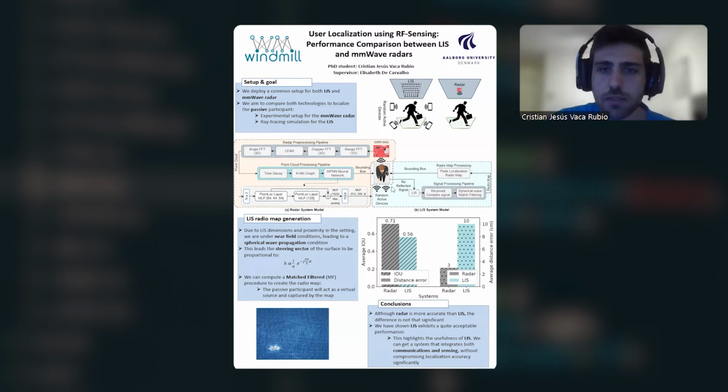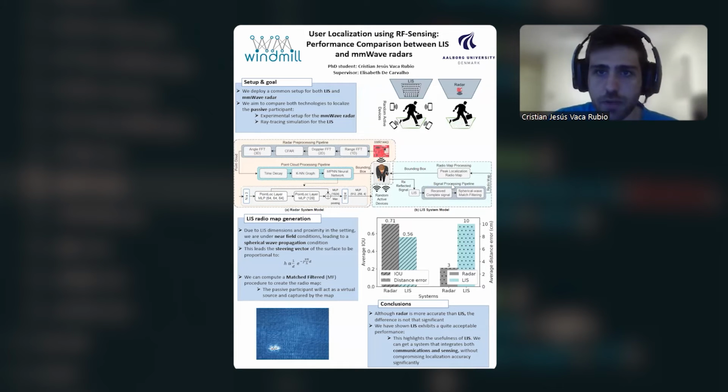Then if we take a look at the second part, the LIS system model, we have, as I said, some random active devices: random smartphones, random laptops, random routers, whatever. Then we measure the signals reflected on the target and the LIS. And again we have a two-step process: the signal processing pipeline and the radio map processing.